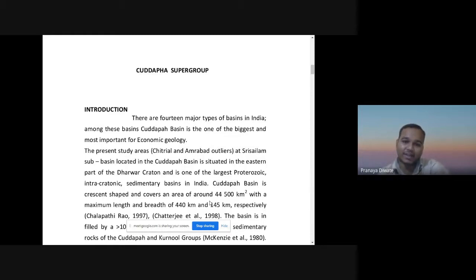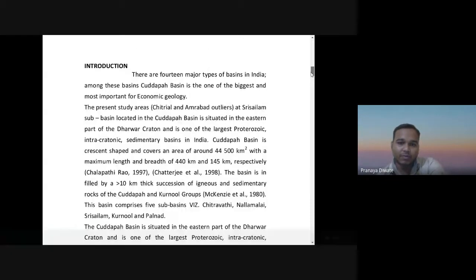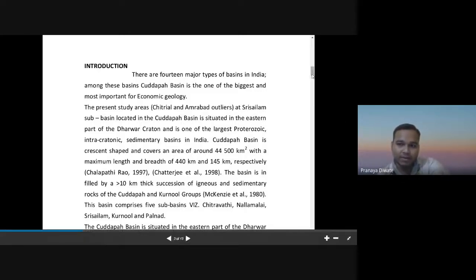The present study area is the Sri Sailam sub-basin, located in the Kadapa basin. The Kadapa basin is one of the very important basins, and it is filled with a more than 10 kilometer thick succession of igneous and sedimentary rock of the Kadapa and Kurnul group. This basin comprises five basins, that is Chitravati, Nallamalai, Sri Sailam and Kurnul Palnad groups.